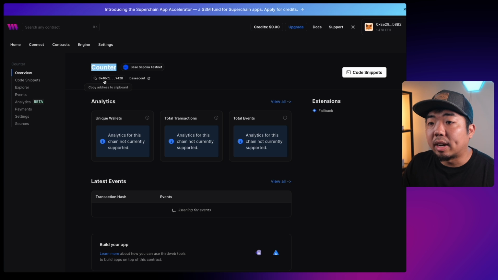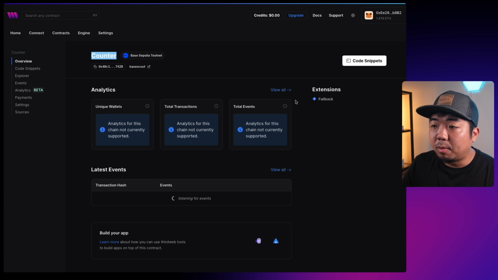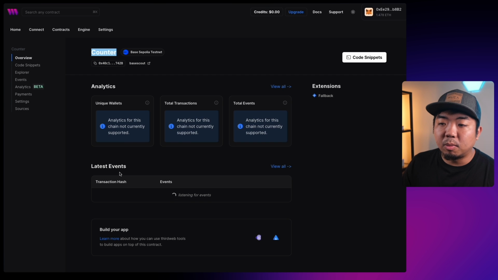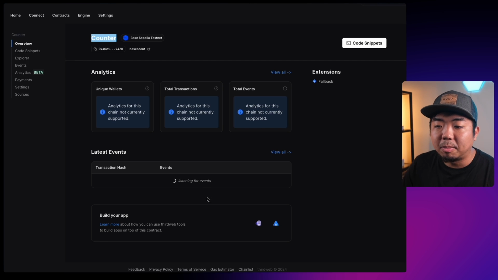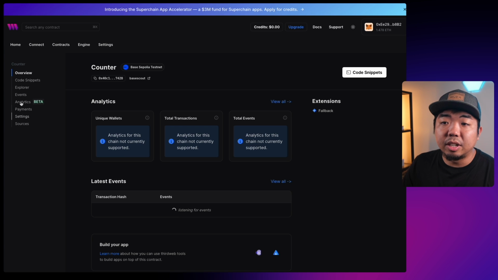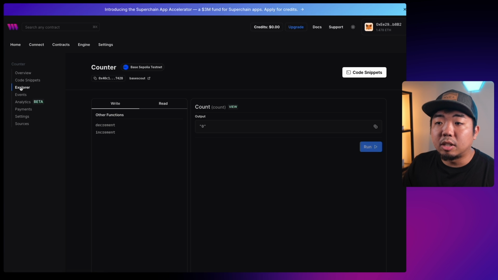This is our contract address. We'll need that when we start building out our Web3 application. And you can see this is the overview page here. We have some analytics here that will show things like unique wallets, total transactions, total events. We have latest events here, which our contract, we didn't have any events in it, so we're not going to have anything that pops up here. But on the left-hand navigation here, let's come on over to the Explorer tab.